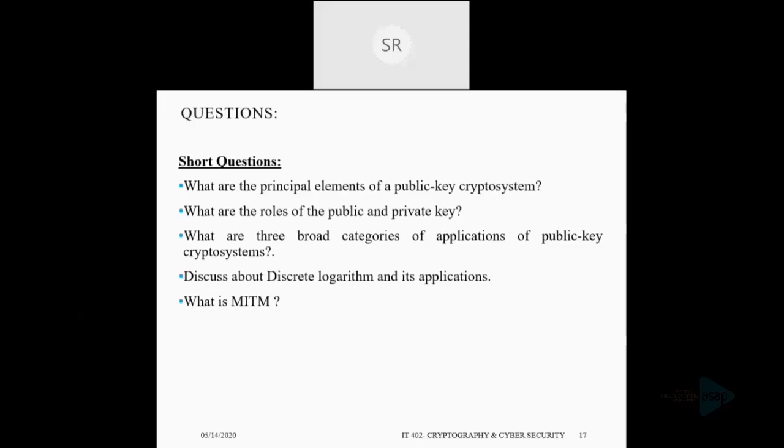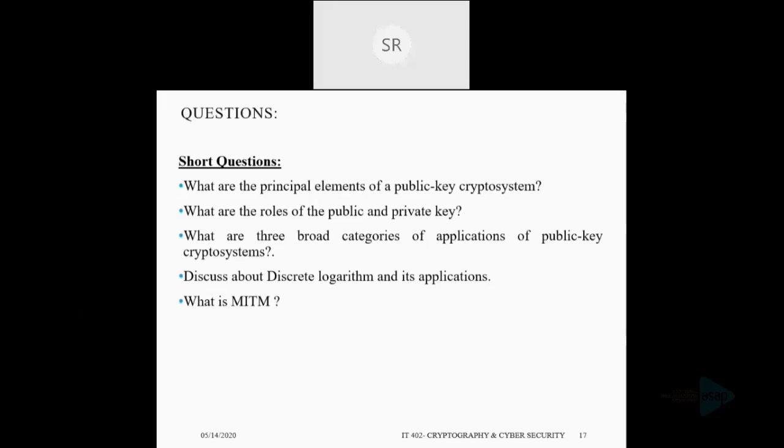If we use the private key for encryption and the public key for decryption, that is mainly for authentication. When we use the public key for encryption and the private key for decryption, that mainly deals with the confidentiality of the message. Then the third question is, what are the 3 broad categories of applications of public key crypto systems?